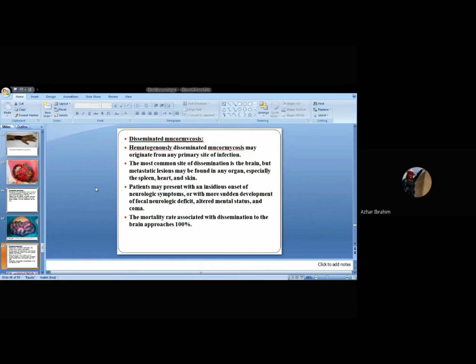Those patients with CNS infection, of course, when the blood carries the spores and they invade the CNS, have an insidious onset of neurologic symptoms with more sudden development of focal neurologic deficits and altered mental status. Sometimes the patient also develops coma. The mortality rate in patients developing CNS manifestations reaches 100%, because it's so dangerous and it's considered to be the last sequel of events. Therefore, 100% of patients developing this phenomenon will die.